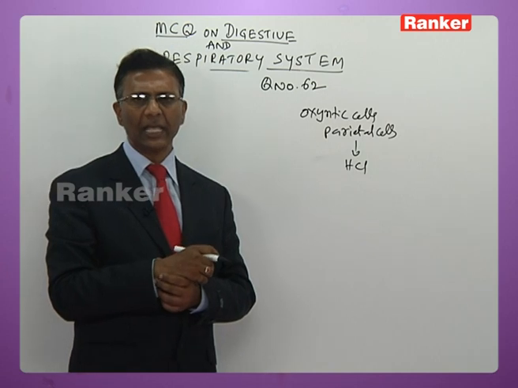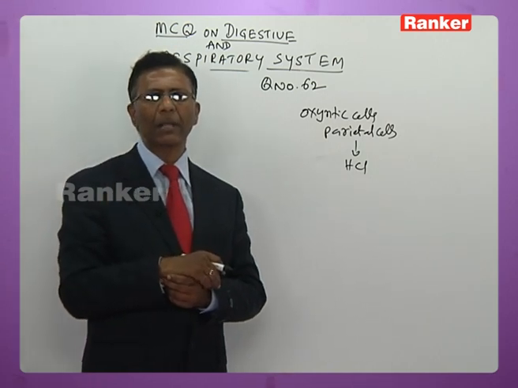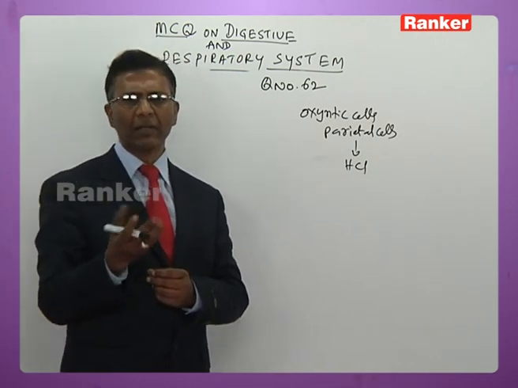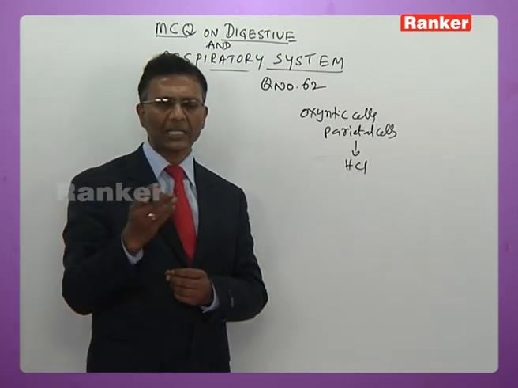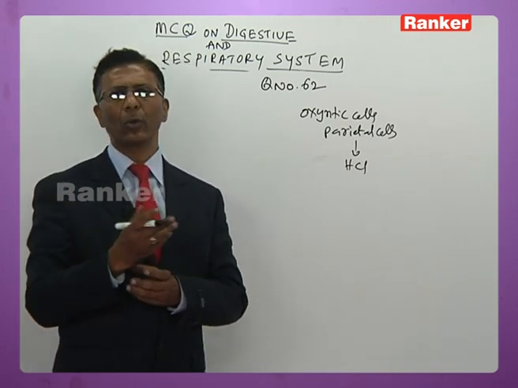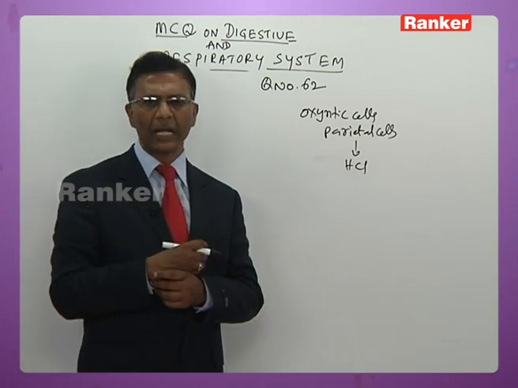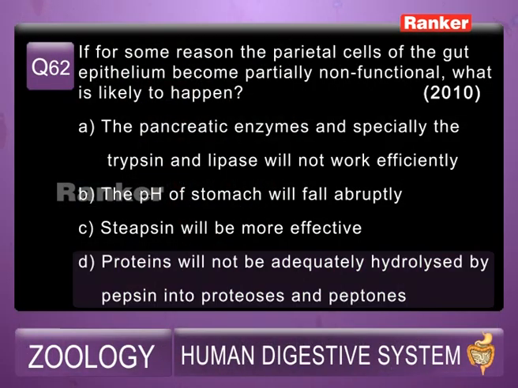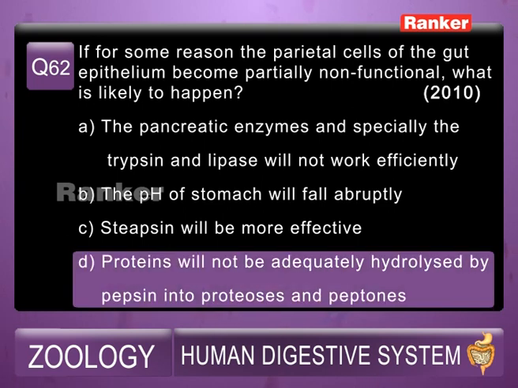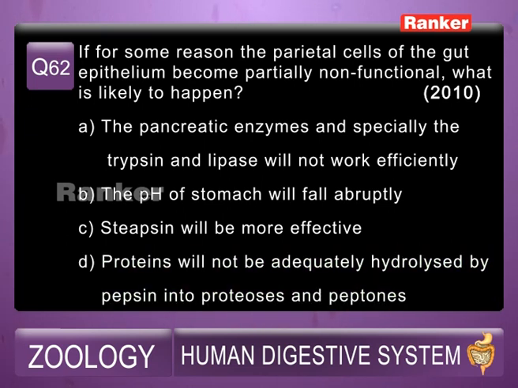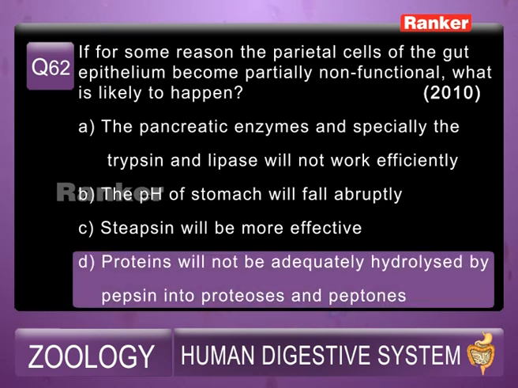So the question is saying parietal cells of the gut epithelium become inactive. When they are inactive, HCl is not secreted. As a result, pepsinogen is not converted into pepsin, prorenin is not converted into renin. Obviously, protein digestion will be hindered. So among these, the correct option is D, that is proteins will not be adequately hydrolyzed by pepsin into proteoses and peptones. So answer is D for this.